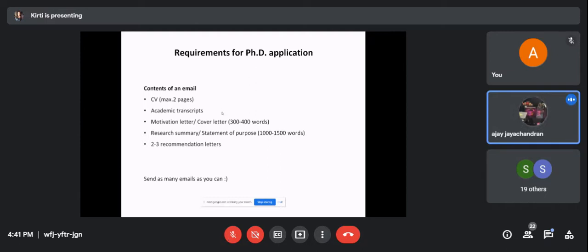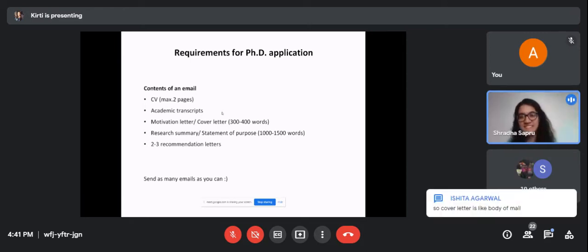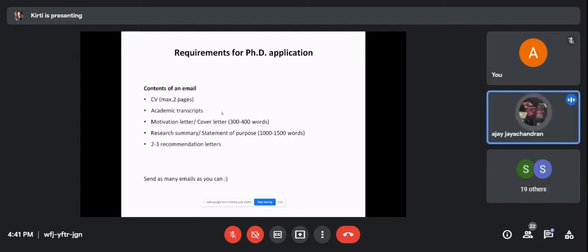I guess the motivation letter would be much longer. Am I wrong, Shraddha? I guess the UK doesn't have separate motivation and cover letters, so I don't know. Usually when they asked for a motivation letter when I applied, they were expecting it to be a bit longer than the cover letter, and they usually asked me to attach the motivation letter with the cover letter. So I guess it's something that is separate, and I always thought the motivation letter would be something more similar to an SOP, with a little bit more stuff added to it.